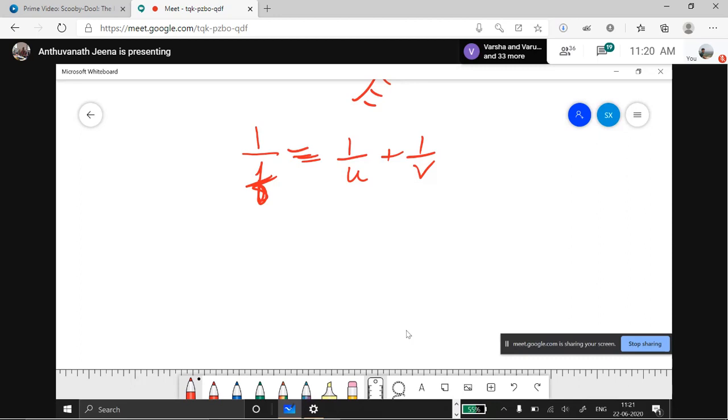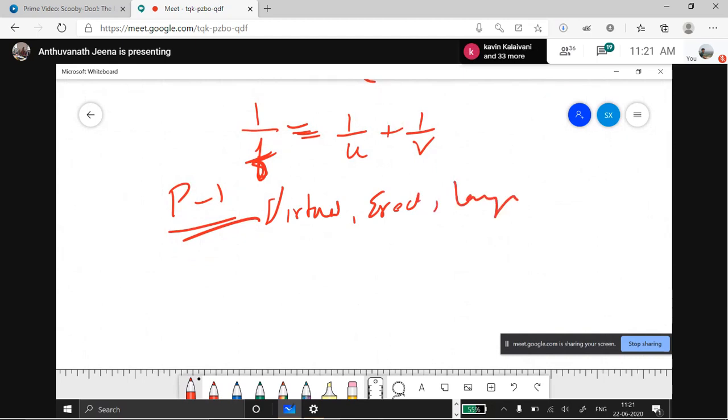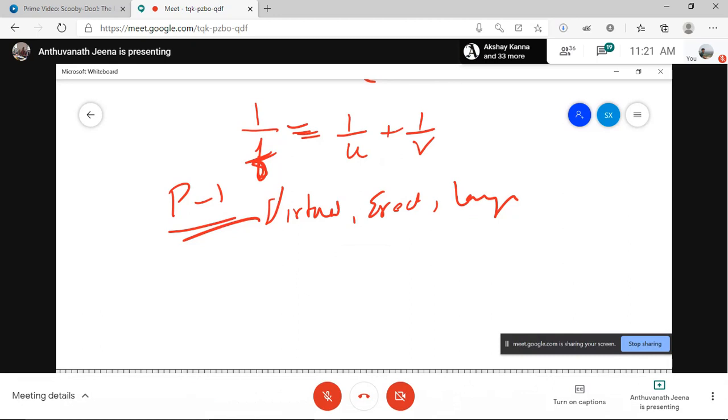The image formed by a concave mirror is seen to be virtual, erect, large. This is problem number 1. The image formed by a concave mirror is seen to be virtual, erect, large. The position of the object must then be dash. Where should be the position of the object?